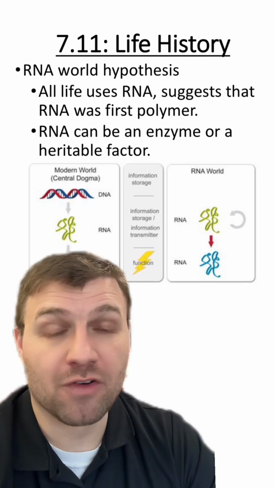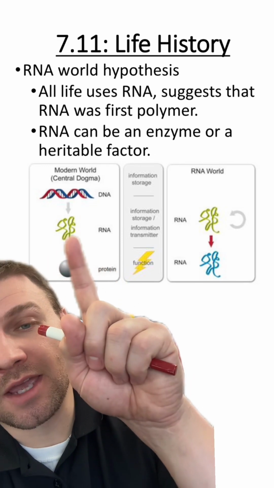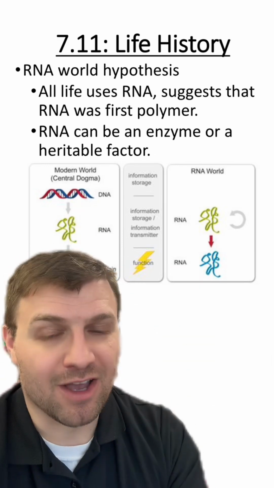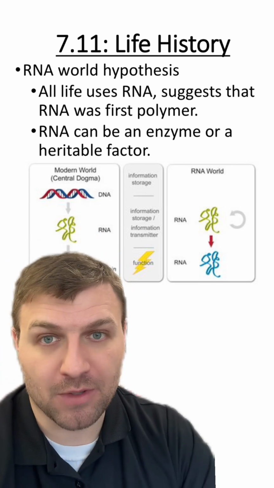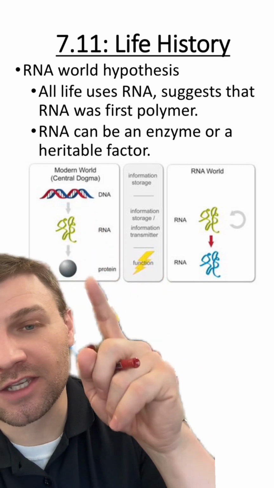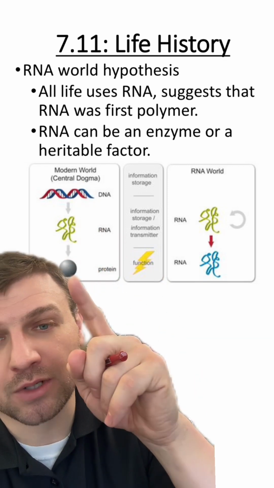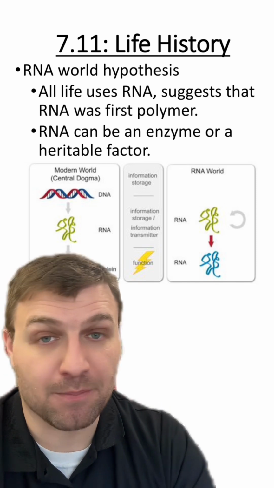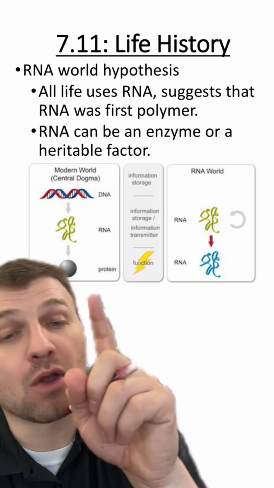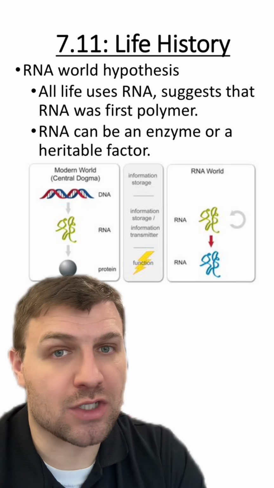What then evolved over millions and millions of years was RNA making something called DNA. Obviously, we know what DNA is, but this is the heritable factor that's passed from parent to offspring. Now, RNA is still used in this process of going from DNA to RNA to protein, but this serves as an intermediate between DNA and a protein. And now life uses proteins as the workers of the cell, not just RNA.